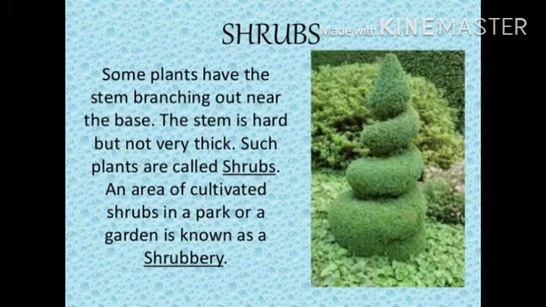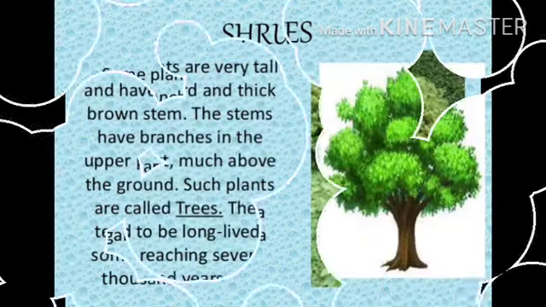Shrubs are medium sized plants around 1 to 3 meters in height with thin branches starting from just above the ground. Their stem is hard but thin. For example, bougainvillea, lemon, karonda, henna, rose plant are shrubs.